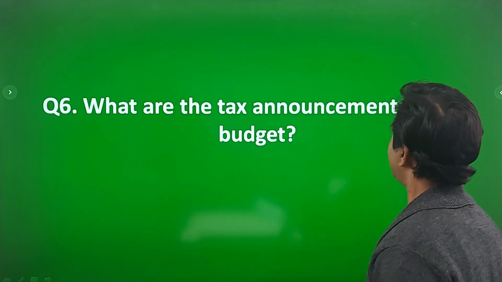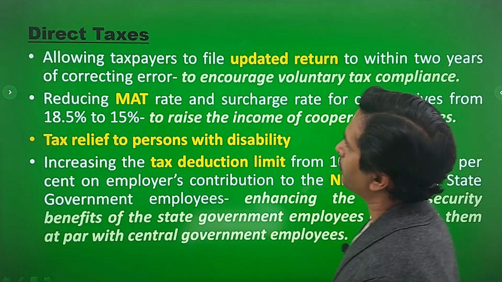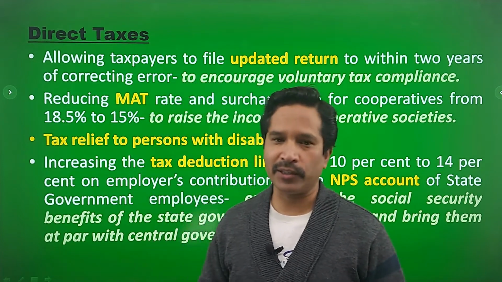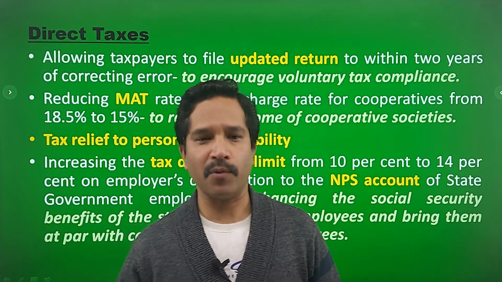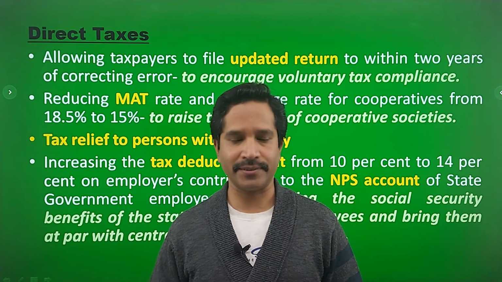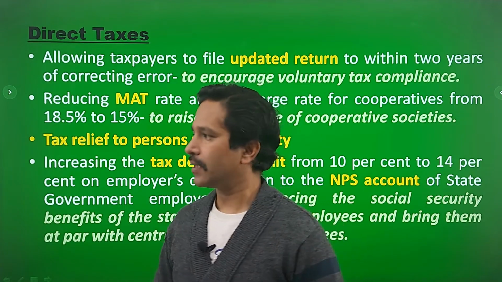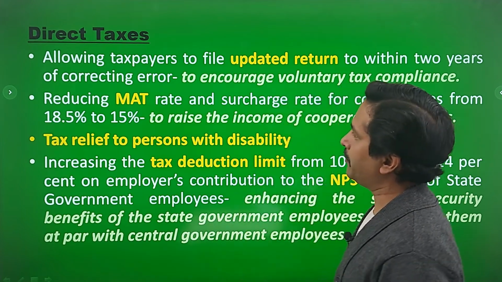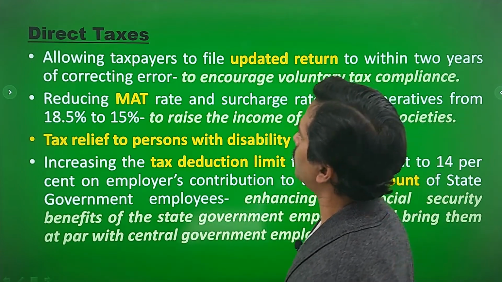Now the question number 6. What are the tax announcements in the budget? Well, there was a lot of expectation by the common man that government may come out with some relief in the income tax rates, but it did not. So there are certain changes which have been done in the direct taxes. Let us have a look.